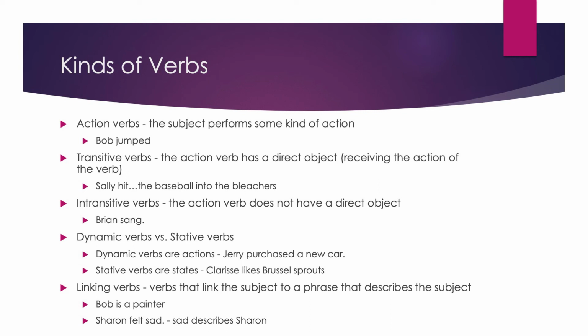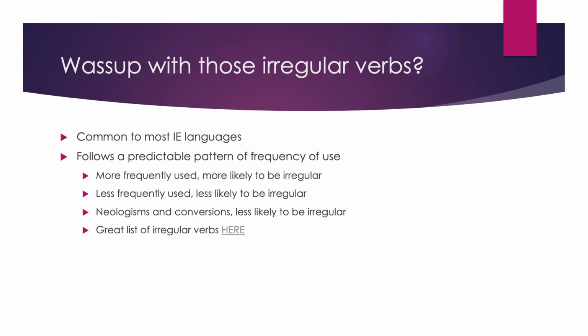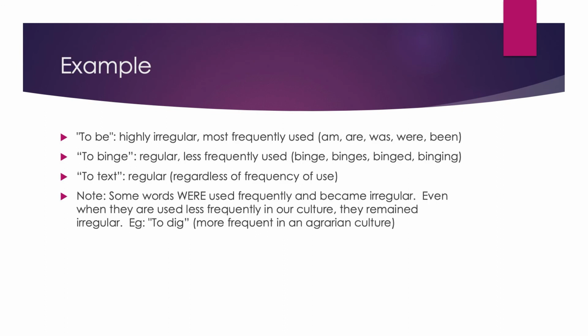One last detail about verbs that has been plaguing me with all of my examples. Our most frequently used verbs are the most likely to be irregular. This is true for most Indo-European languages. The more frequently they're used or had been frequently used, the more likely they are to be irregular. When we introduce new words or convert old words through derivational morphemes, we're likely to follow the established rules. But notice how in almost all Indo-European languages, the verb "to be" is irregular. It's the most common verb in any language, and so it's most commonly irregular.